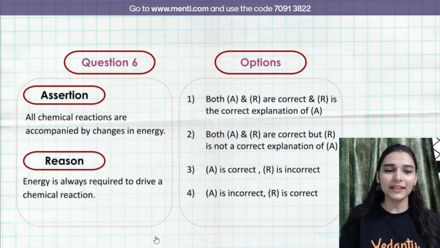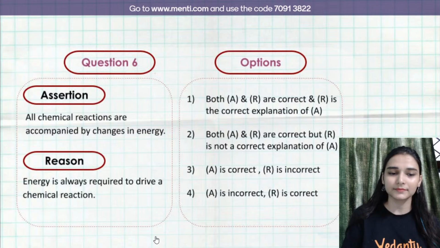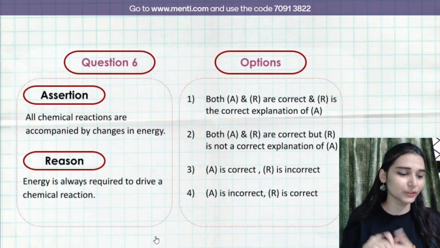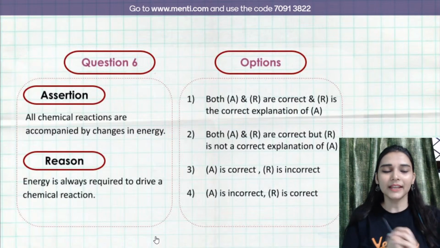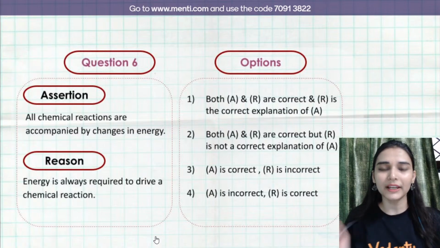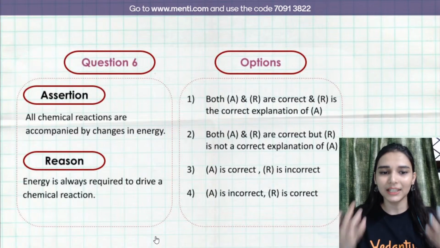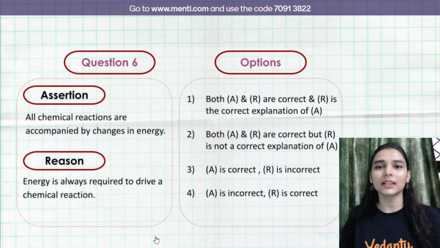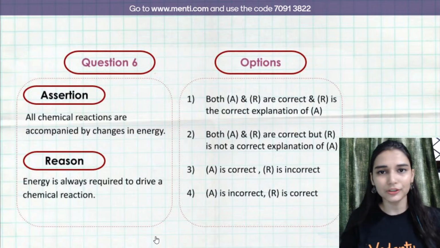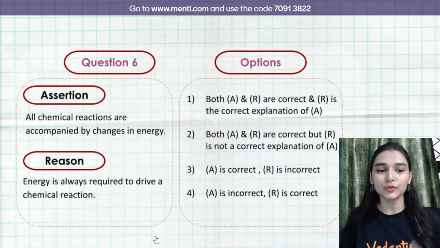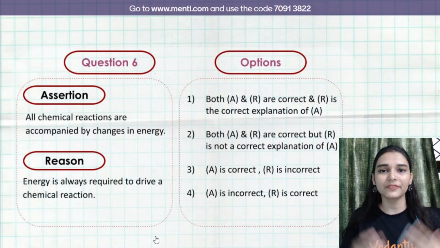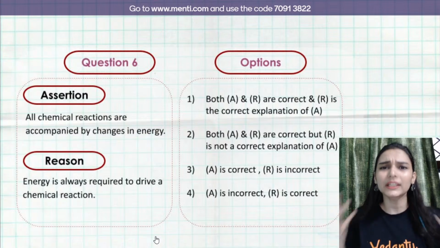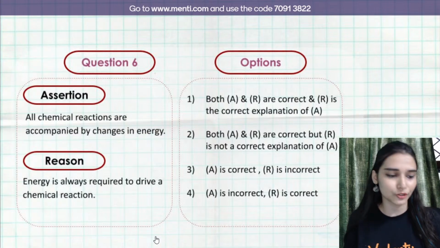Okay. 6th question. Assertion says that all chemical reactions are accompanied by changes in energy. Now this is a very good question. Look at it carefully, the level of this question is good. It means that whenever a chemical reaction happens, there is always some change in energy. That change can be an increase or a decrease in the energy, that depends on the reaction. Reason says that energy is always required to drive a chemical reaction. It means whenever you have to start a reaction, you always have to heat the system. You always have to give it heat energy. Think about it.